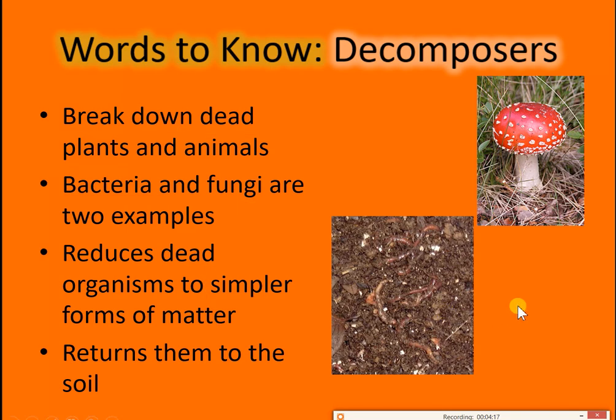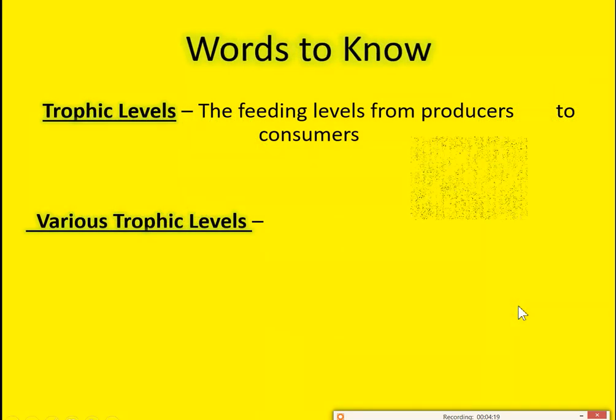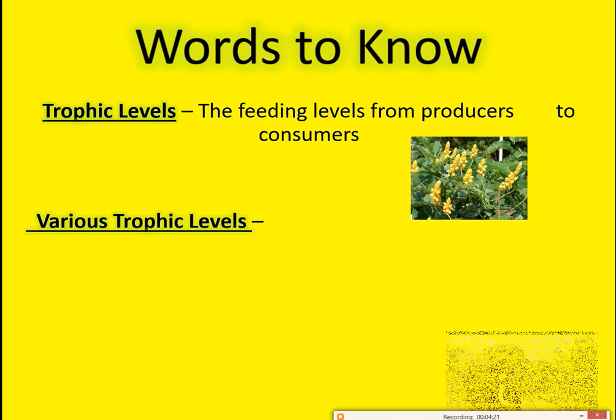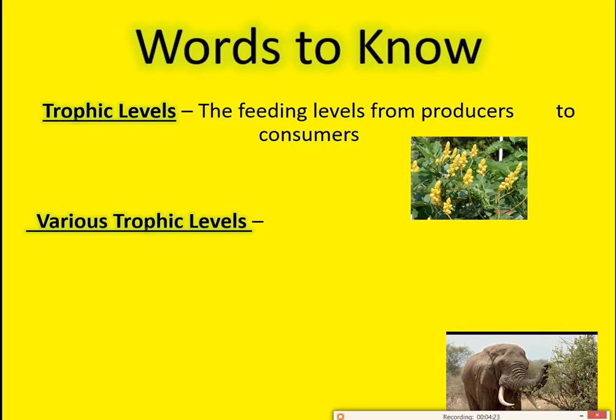The next one is very interesting: trophic levels. What are trophic levels? They are the feeding levels from producers to consumers. These trophic levels are of various kinds.